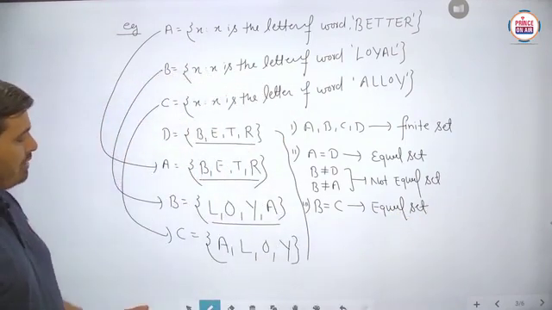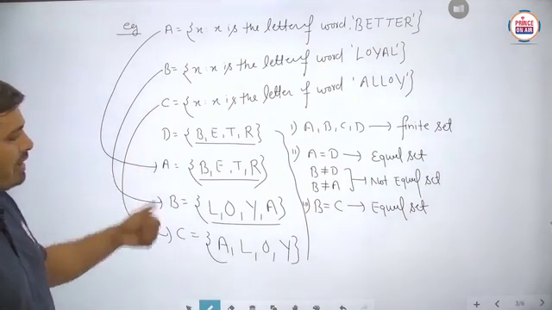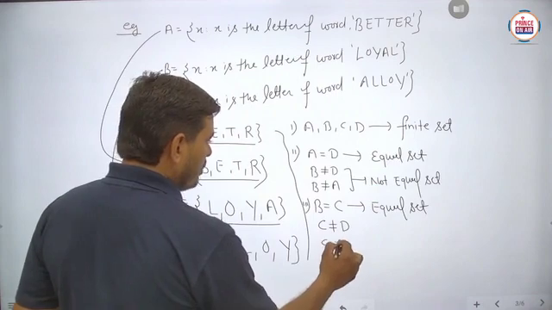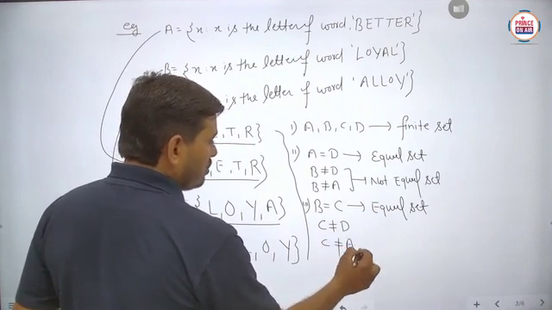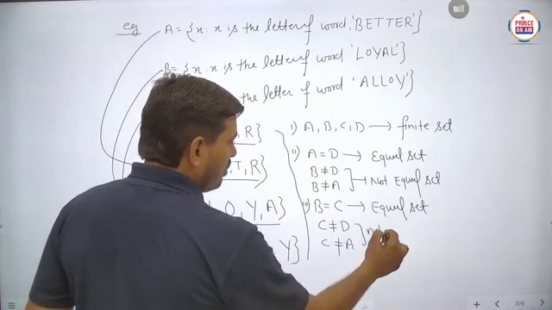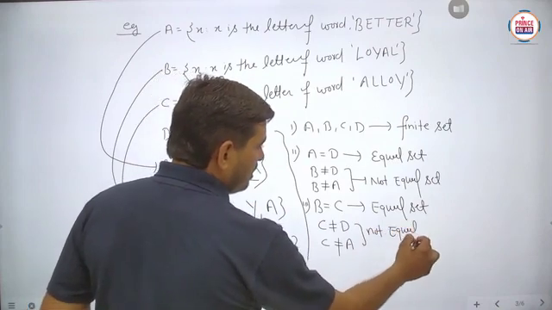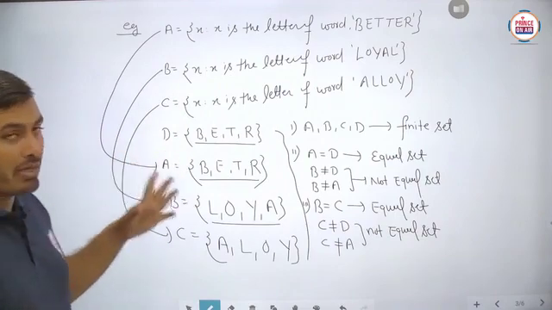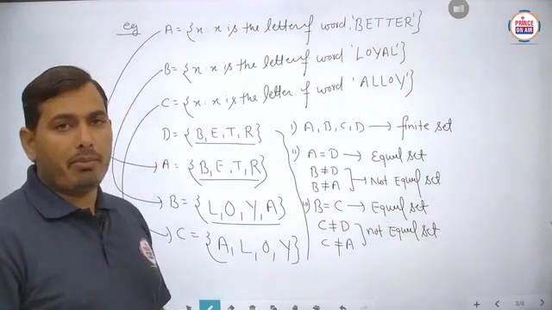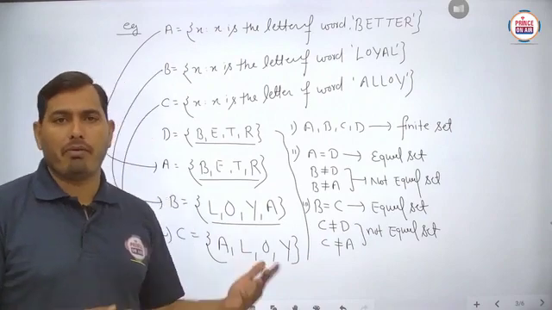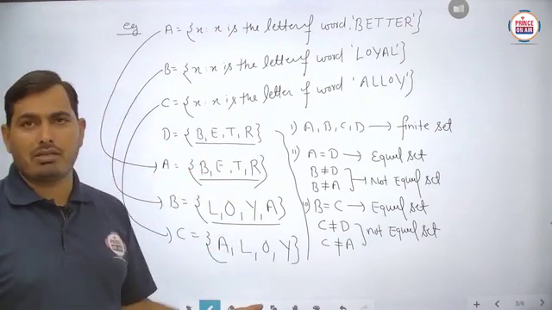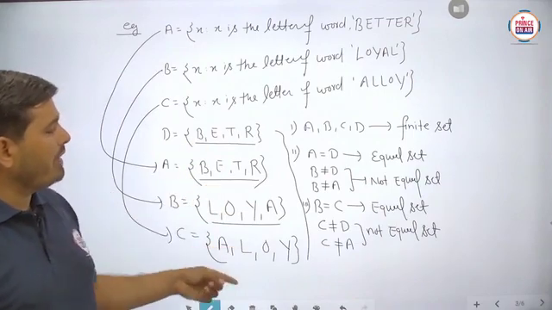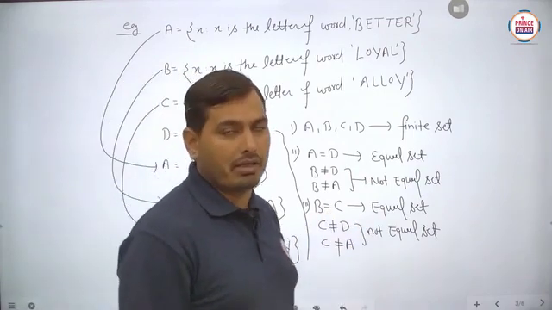So students, basically if C is compared with A and D, then C is not equal to D, as well as C is not equal to A. Is it clear? So these are not equal sets. And none of them is an empty set either, because in an empty set no element is there, but in these sets you can easily see that some elements are available. So no set here is an empty set. Is it clear?